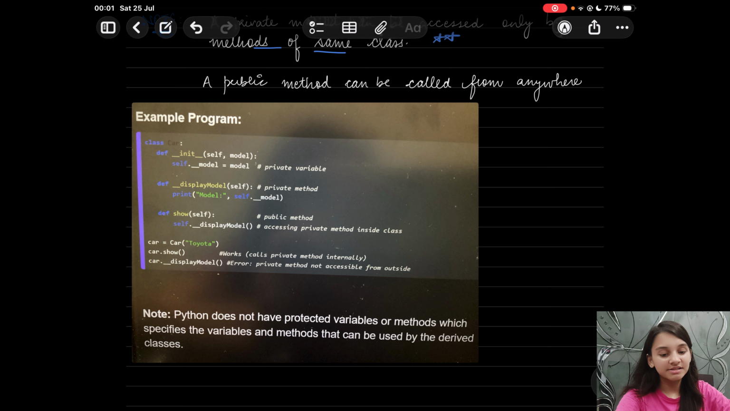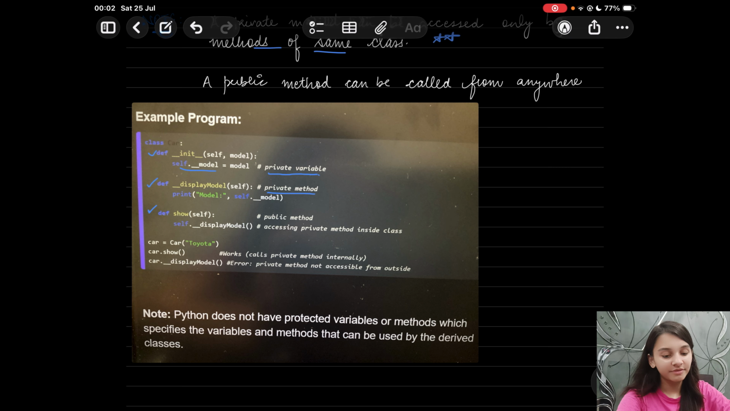So we have a class Car. We are defining the init method, which takes two arguments, self and model. We are initializing self.__model, so this makes it a private variable. Next, we are creating another method, which is def __display_model. Now we have two underscores over here, so this would be a private method.